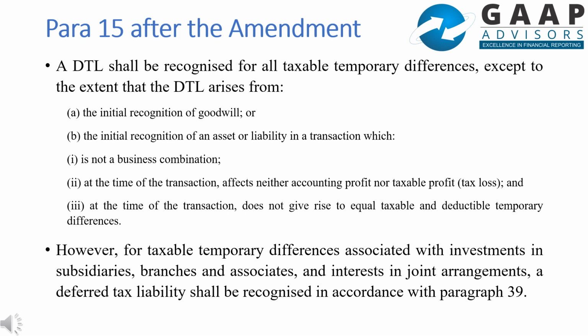Therefore, the initial recognition exemption does not apply if the transaction gives rise to equal amounts of taxable and deductible temporary differences on initial recognition.